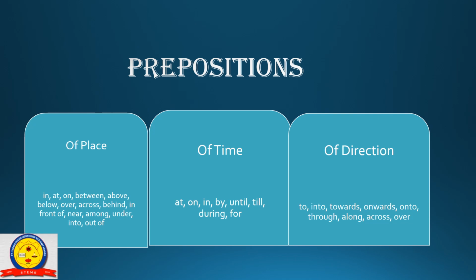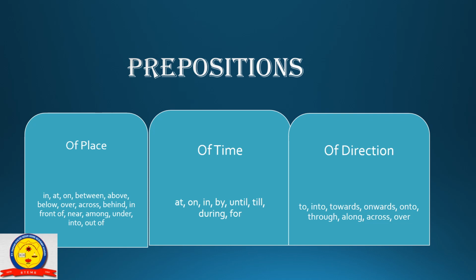Those prepositions which indicate time are known as preposition of time, as on, in, by, etc. And those prepositions which give information about the direction or movement of a person or things are known as preposition of direction, as towards, onwards, across, over, etc. So, there are three types of preposition: place, time, and direction.